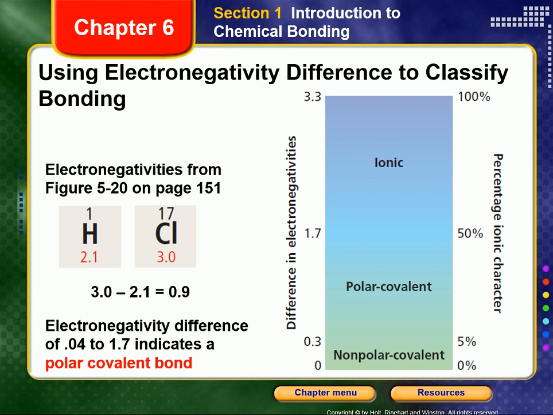Such bonds are polar, meaning that they have an uneven distribution of charge. Covalent bonds having 5 to 50% ionic character, corresponding to electronegativity differences of 0.3 to 1.7, are classified as polar. A polar covalent bond is a covalent bond in which the bonded atoms have an unequal attraction for the shared electrons.